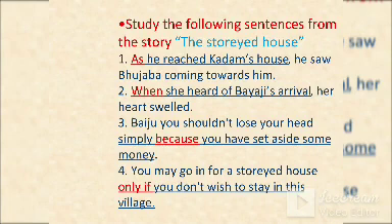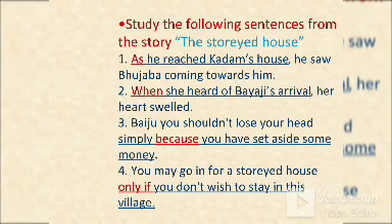And in the third sentence, "Baiju, you shouldn't lose your head simply because you have set aside some money." So, "Baiju, you shouldn't lose your head" is the main clause, and "simply because you have set aside some money" is the subordinate clause. Here, because acted as a conjunction, and "because you have set aside some money" is the subordinate clause. Okay, it acted as an adverbial clause.